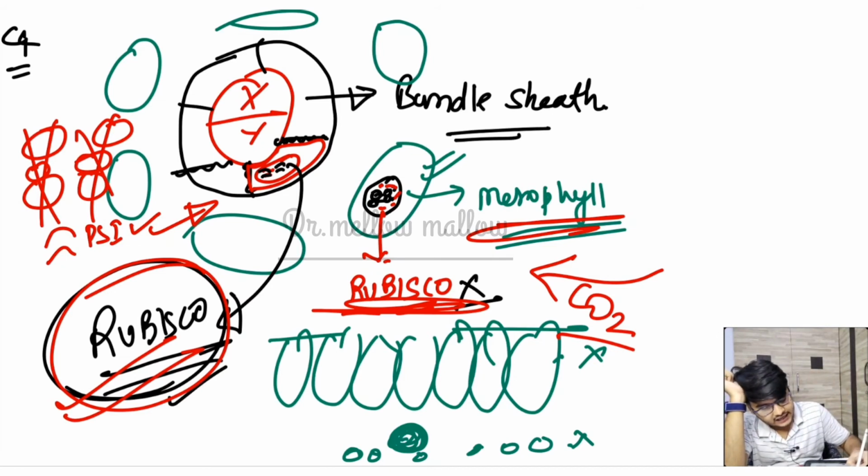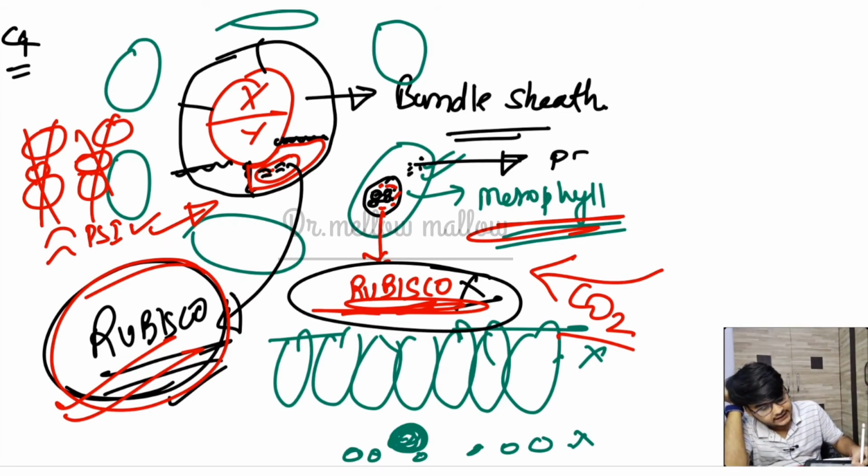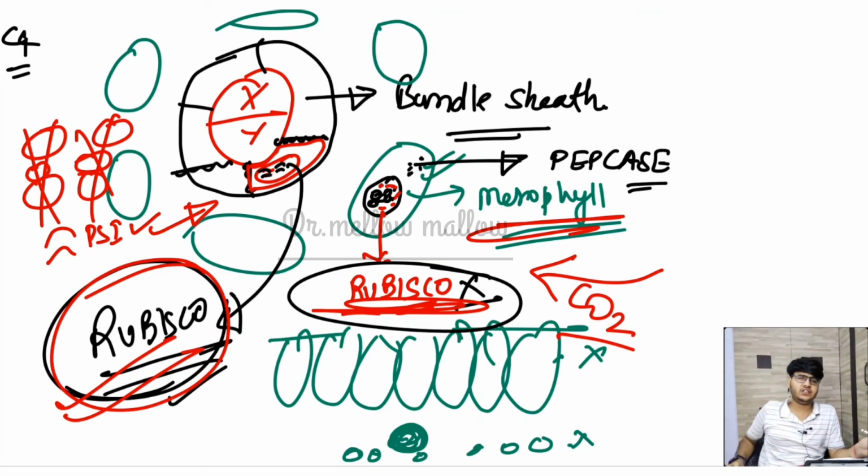We see that in the outer or peripheral part, that is in the mesophyll cells, the Rubisco is absent, but in the cytoplasm there is an enzyme called PEPcase, which has very high efficiency for CO2. So the mesophyll cell has placed an enzyme called PEPcase. It employed an enzyme which is very efficient in trapping CO2 molecules. Rubisco is not so efficient because it can bind to O2, but PEPcase will not bind to O2 in any circumstance. It has very high efficiency for CO2.